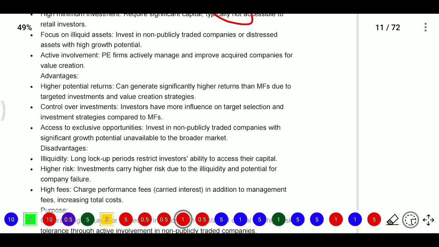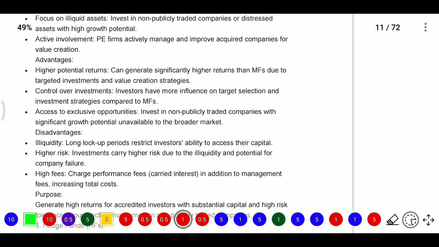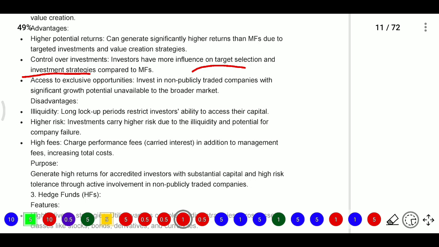Here the advantages: highly potential returns. They generate higher returns than mutual funds because they have targeted investment, value creation strategies and control over investments. Investors have more influence on target selection and investment strategy compared to mutual funds. Access to exclusive opportunities: they invest in non-publicly traded companies with significant growth potential unavailable to the broader market.